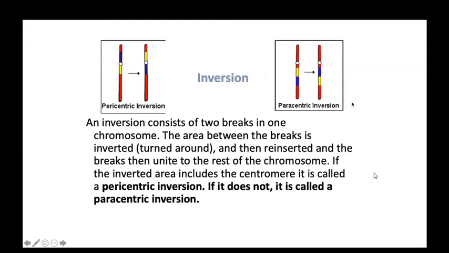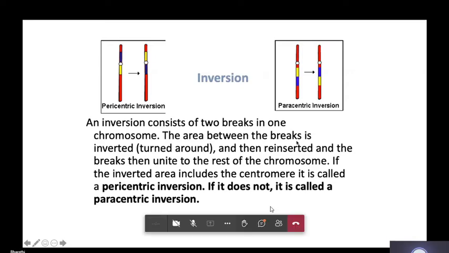The inversion consists of two breaks in the chromosome. The area between the breaks is inverted, turned around, and reinserted, and the breaks then unite. If the inverted area includes the centromere, it is called a pericentric inversion. If it does not include it, it is called a paracentric inversion.